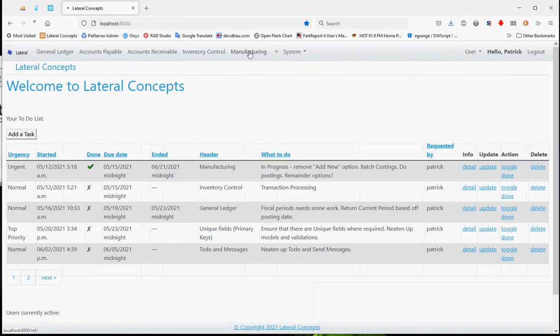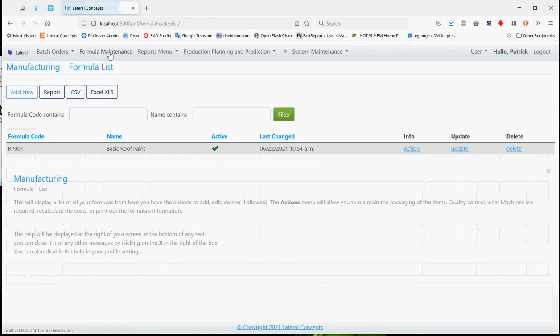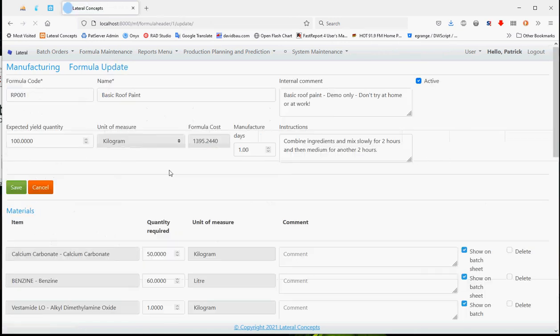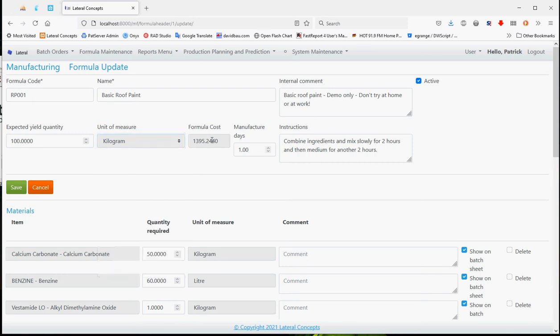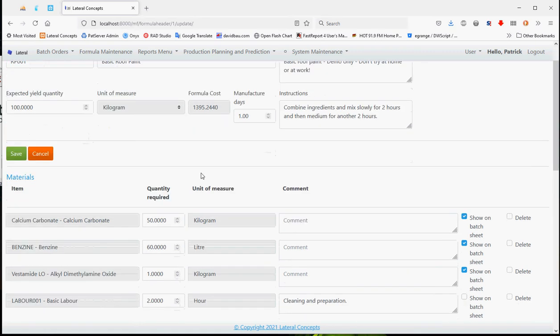Manufacturing side, I can create my formulas. I can give it a code, descriptions, more internal comments, what the yield is, whether it's kilograms, liters. It's entirely up to you. The formula cost will be recalculated. The days to manufacture you can type in, or it can be recalculated.